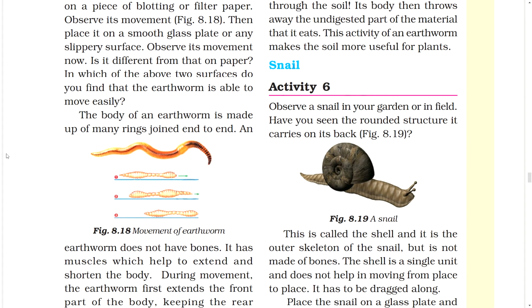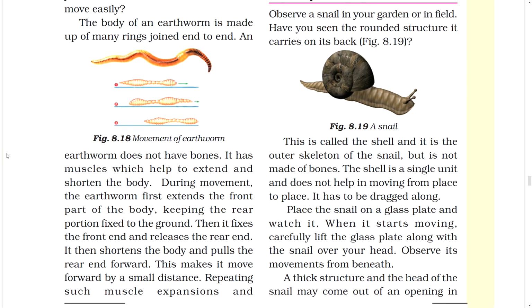Snail. Activity 6. Observe a snail in your garden or in field. Have you seen the rounded structure it carries on its back? Figure: snail. This is called the shell and it is the outer skeleton of the snail but is not made of bones. The shell is a single unit and does not help in moving from place to place. It has to be dragged along.